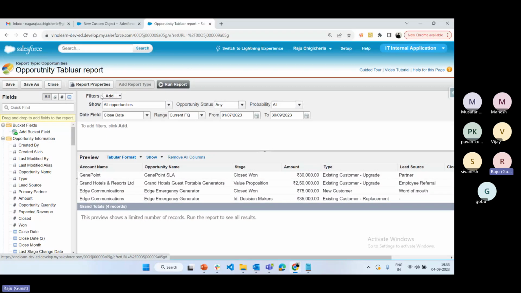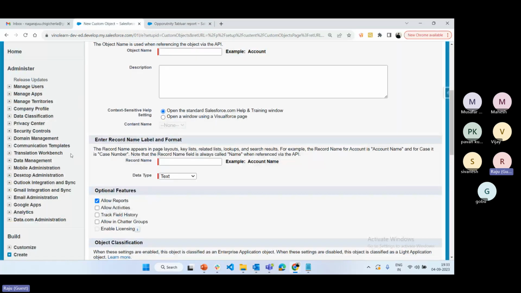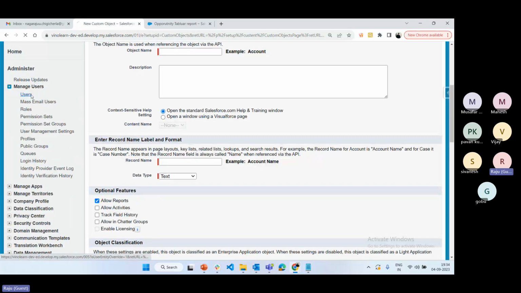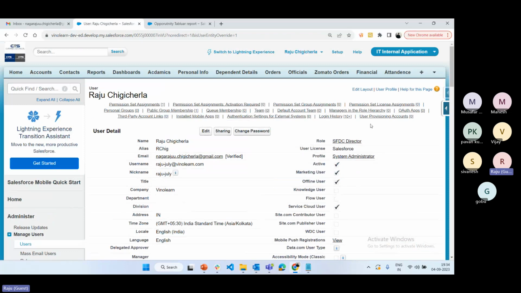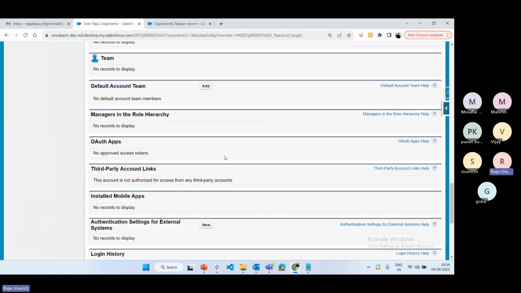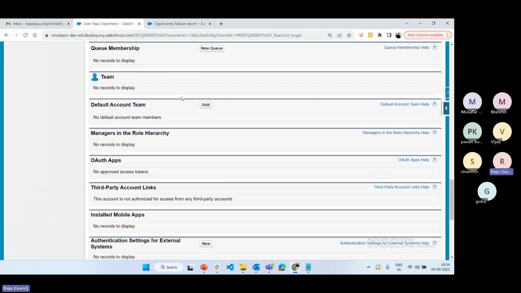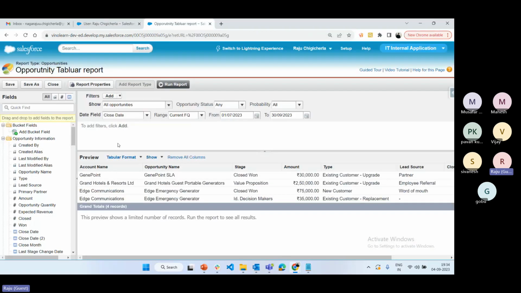Before adding the filter, just check this one. If you want all opportunities, you can select all opportunities, or only my opportunities, meaning this particular user's opportunities, or maybe team opportunities. Every user has team details, right? If you go to users, open the user, we have my team members. See here, there are teams. If you add multiple team members, your team members' data can also be considered here.